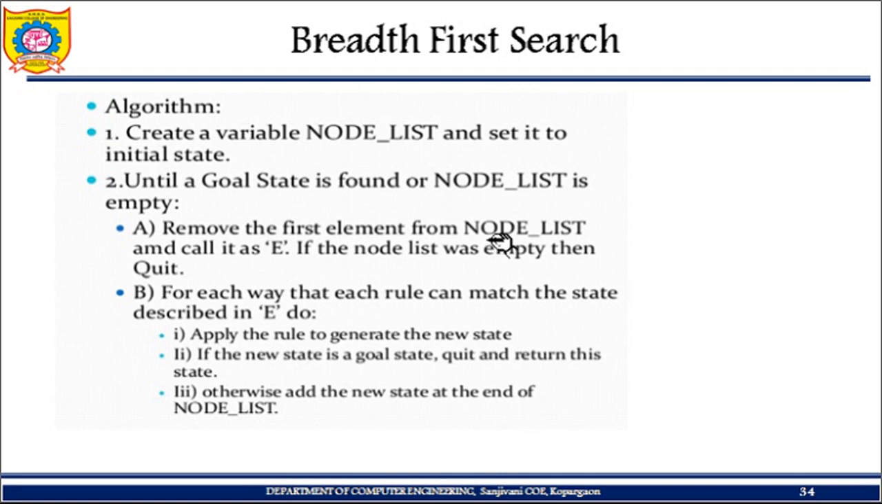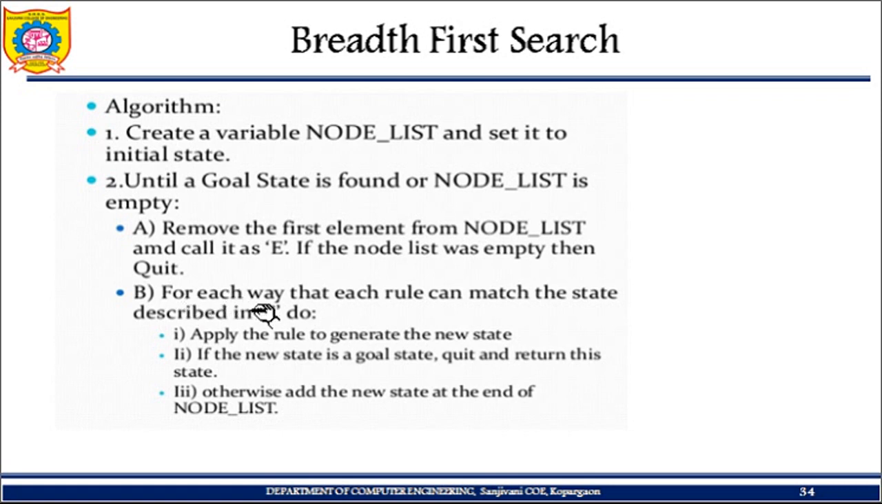So what will be there in the first element in my node list? It is nothing but my start state, and call it as E. If the node list was empty, then quit. If you don't have anything in your list, you can quit. But right now we have the start node, the initial node.